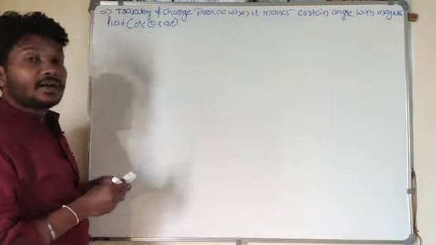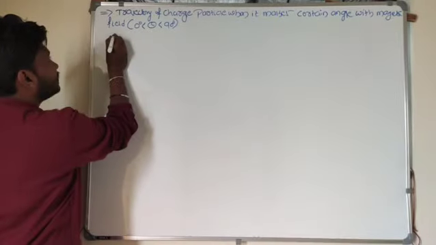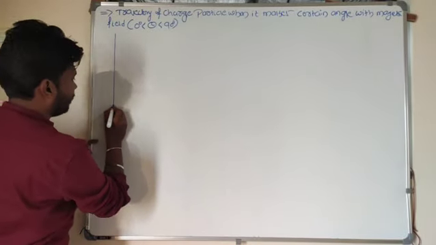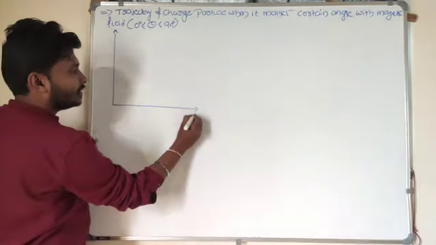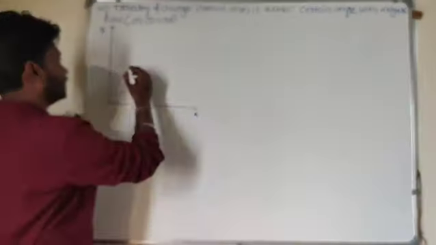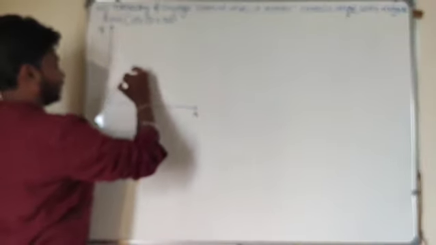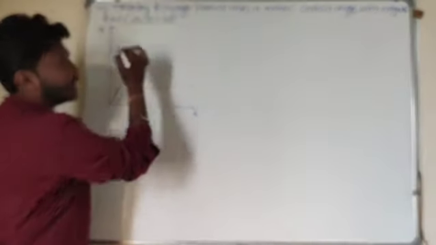Okay, in order to understand this, first I will take the charged particle moving in the xy plane. This one is the x-axis, and this one will be the y-axis. Here I will choose one charged particle moving with a certain velocity. Let v be the velocity of this charged particle.